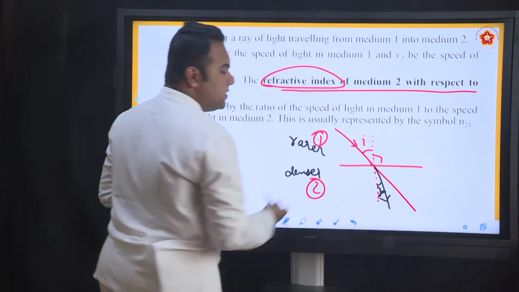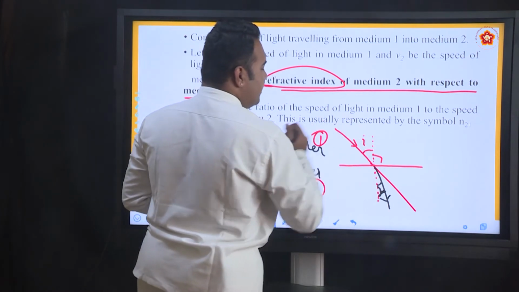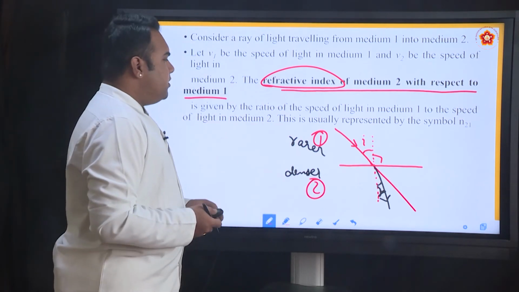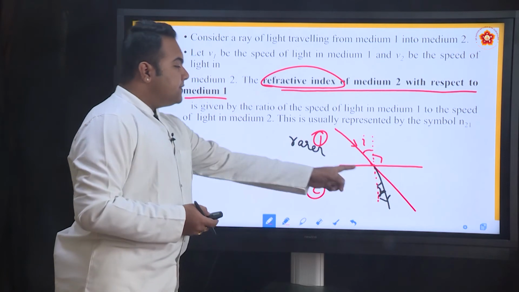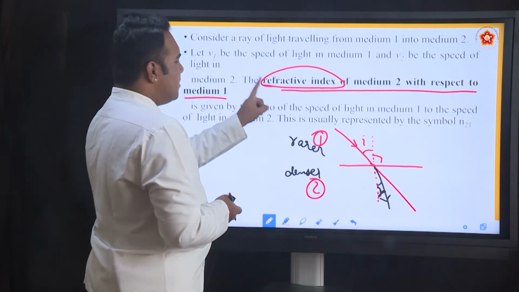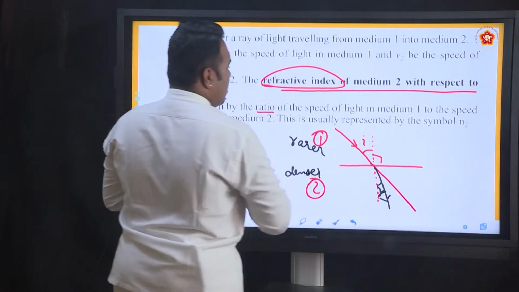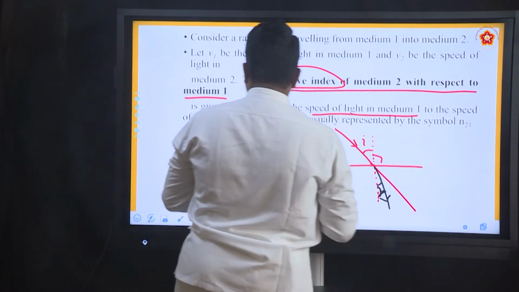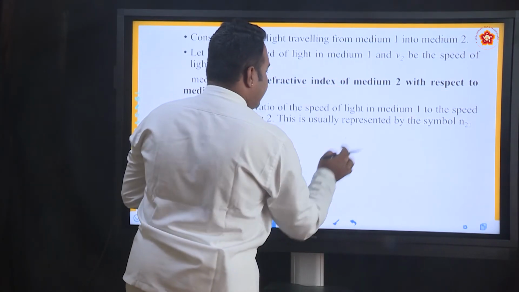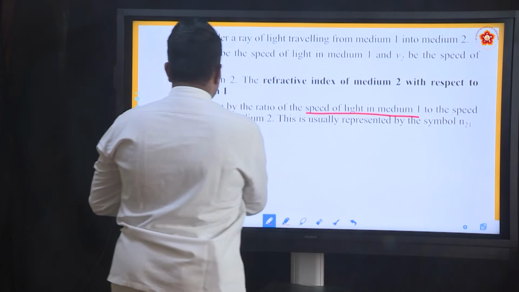Suppose the light ray is going in the opposite direction, then we write refractive index of medium 1. Why? Because the refraction is happening in medium 1. So, in whichever medium the refraction is happening, or to put it the other way, in whichever medium we observe the ray of light to bend, we write the refractive index, that is the constant, of medium 2 with respect to medium 1 as the ratio of speed of light in medium 1 to the speed of light in medium 2. So, let us see how we depict it mathematically. It is given by the ratio of speed of light in medium 1 to the speed of light in medium 2.